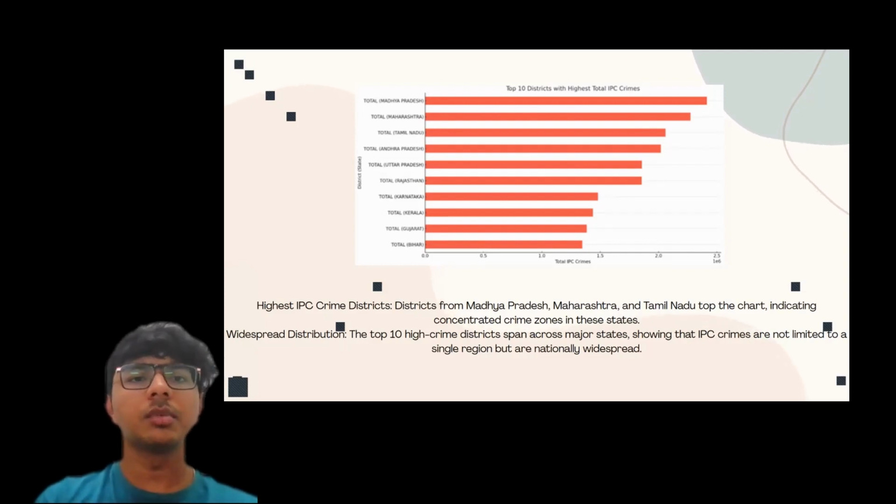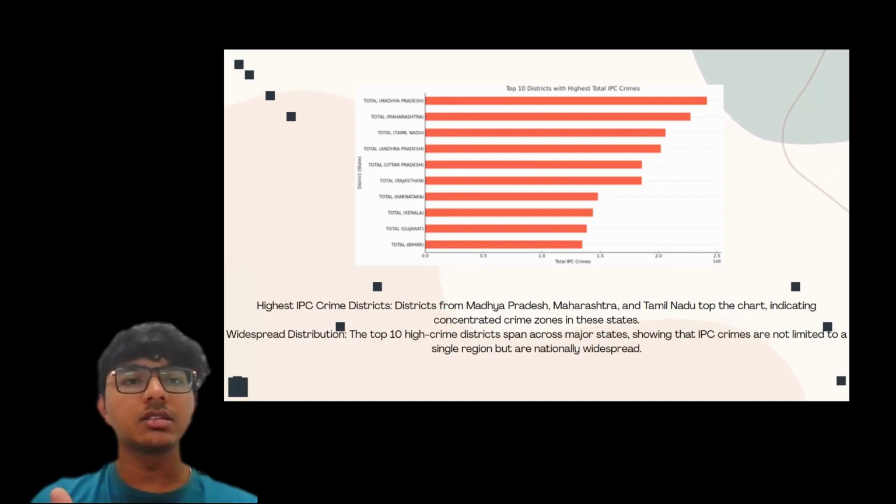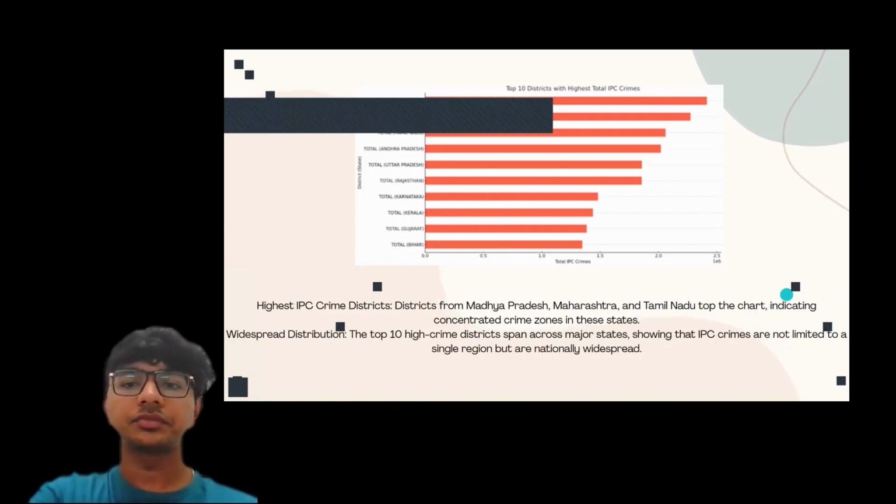Here, Madhya Pradesh has the majority of the crimes as per district. After that, Maharashtra is coming, then Tamil Nadu, and then Andhra Pradesh. So Andhra Pradesh and Tamil Nadu are around the top four and top five in every aspect. And the least is the total of Gujarat and Bihar, according to the district.